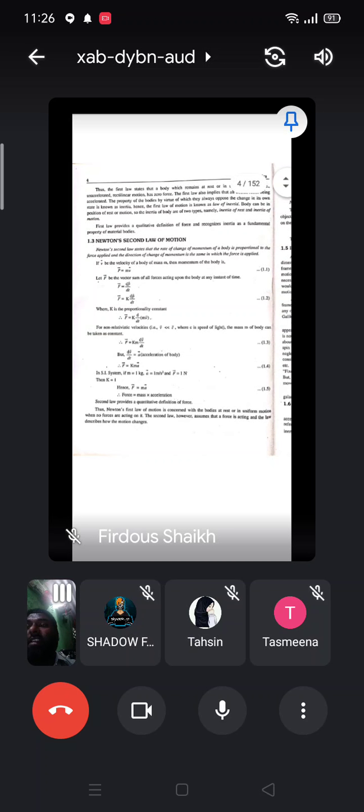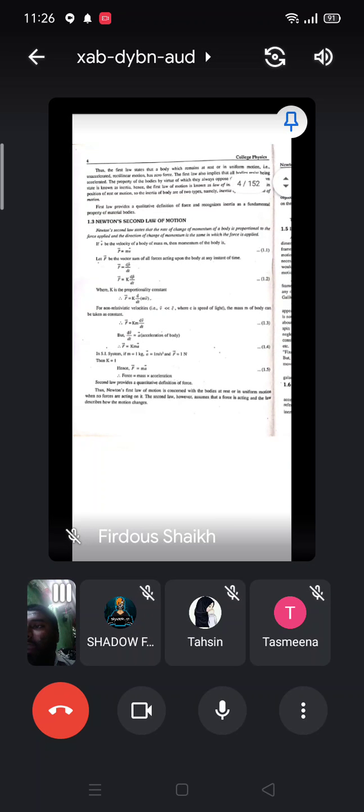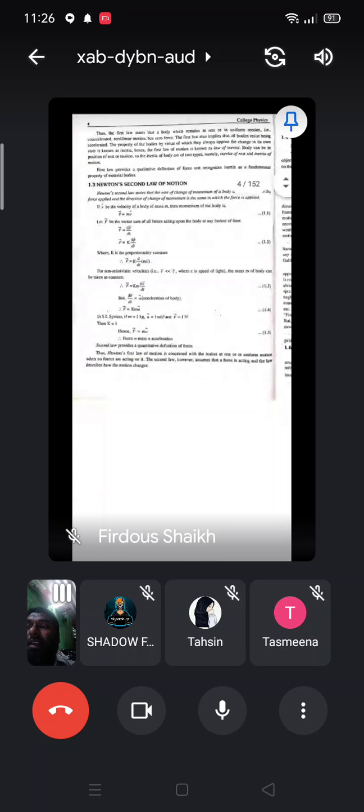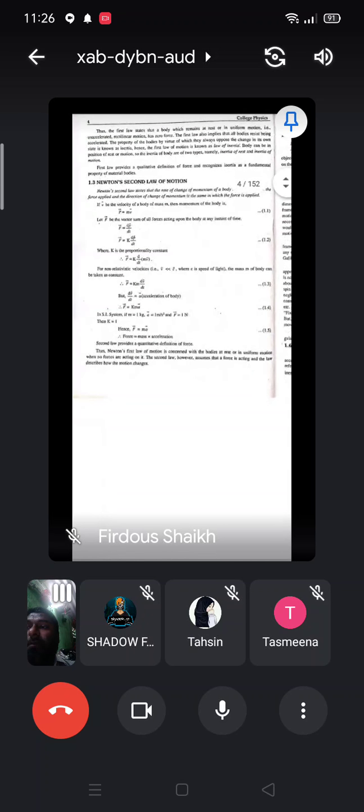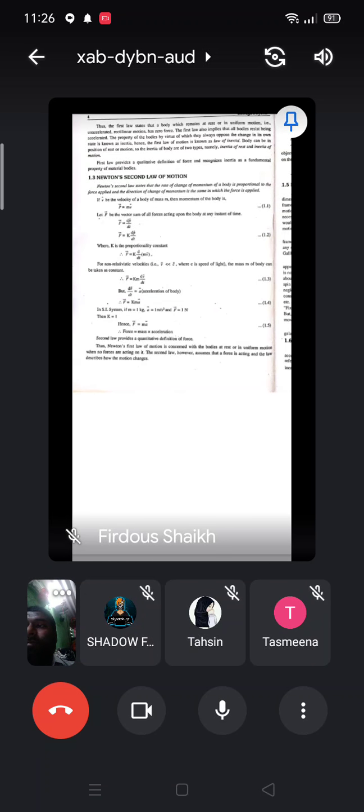Let F be the vector sum of all the forces acting upon the body at any instant of time. Then F bar is given by dp bar by dt. F bar is equal to k into dp bar by dt, where k is the proportionality constant. F bar is equal to k into d by dt of m v bar. For non-relativistic velocities, v bar is less than c bar, where c is the speed of light.